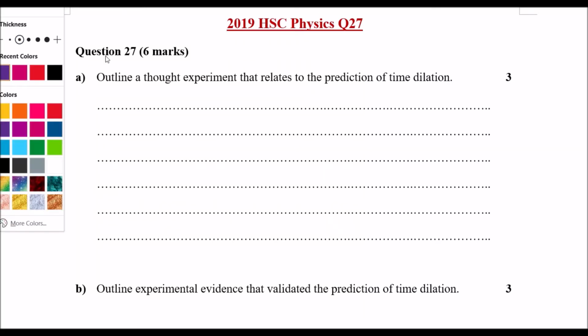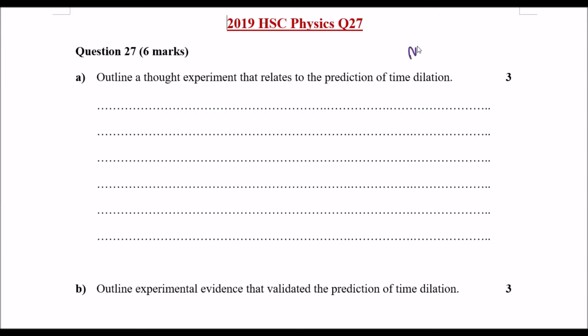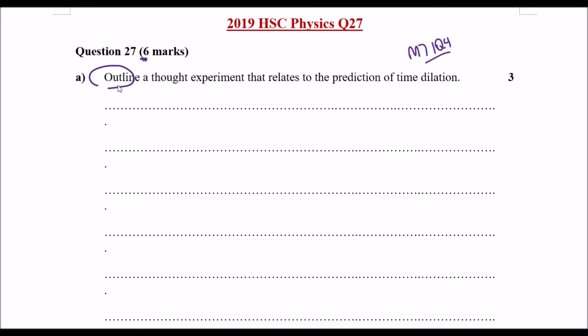Today we'll be covering Module 7 Inquiry Question 4, which is about Einstein's contribution with special relativity. This is the 2019 HSC Physics paper, question 27. As you can see, it's worth 6 marks. For the very first question, we need to outline